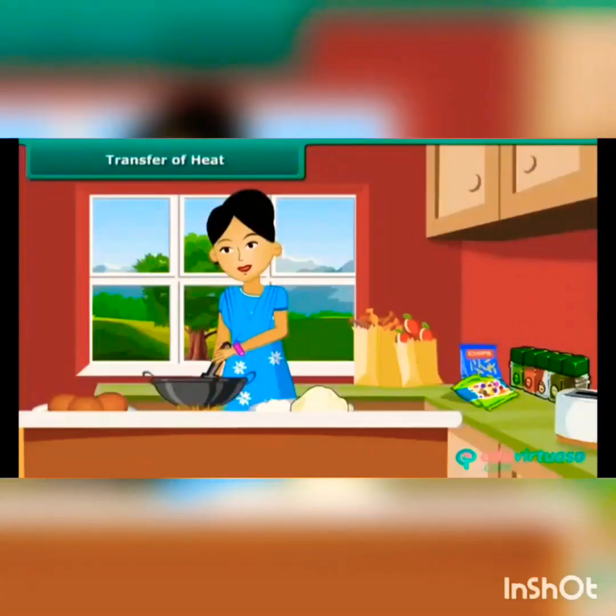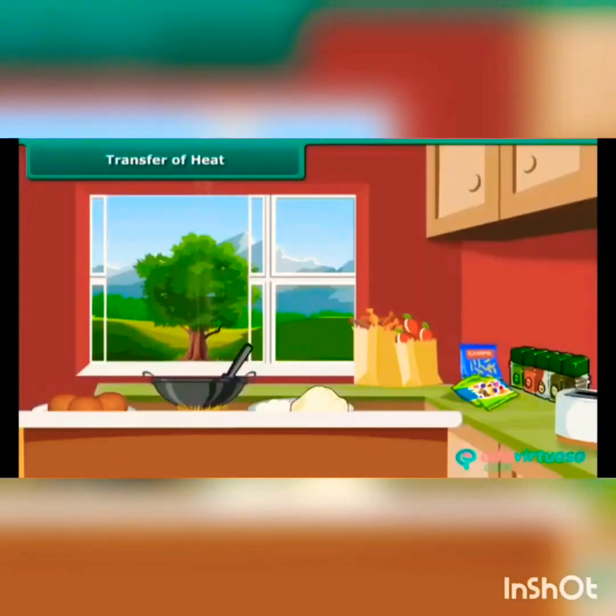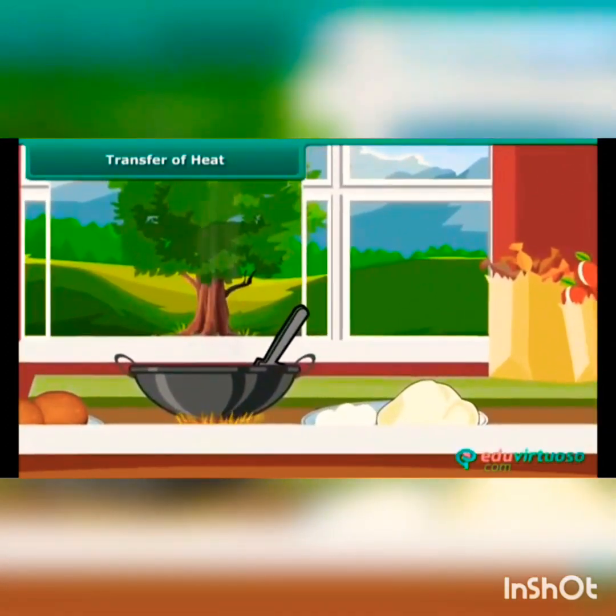Now I will begin with this chapter, flow of heat. You have observed that when a stove is lighted in a kitchen, the air inside the room becomes little warmer. If this air is allowed to come out through an open window, it gradually cools down.